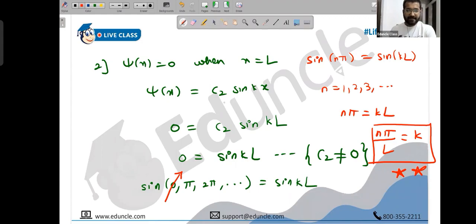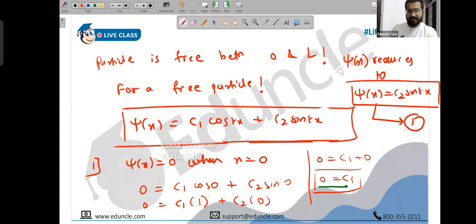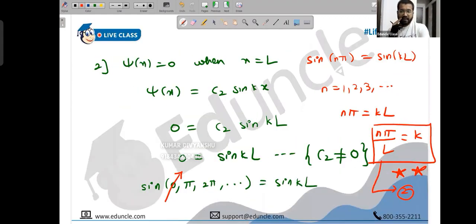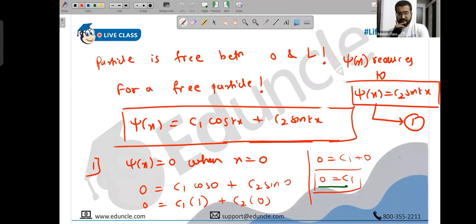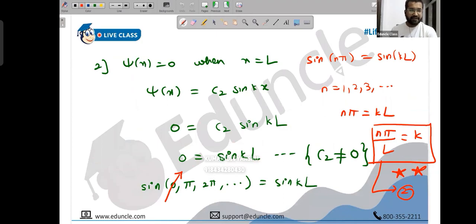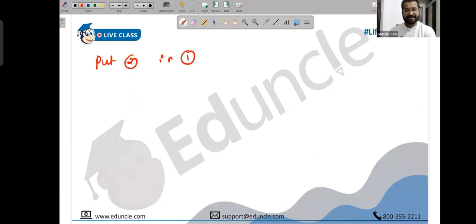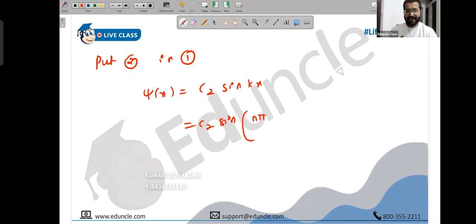Okay. So substitute this back into this equation, people. Say this is equation 1, C2 sin kx, and say this is equation 2. C2 sin kx, that's 1. And this n pi by L is k, that's 2. Put 2 in 1, what do we have? We have psi of x is C2 sin kx now. But what is k? This is C2 sin of n pi x by L.